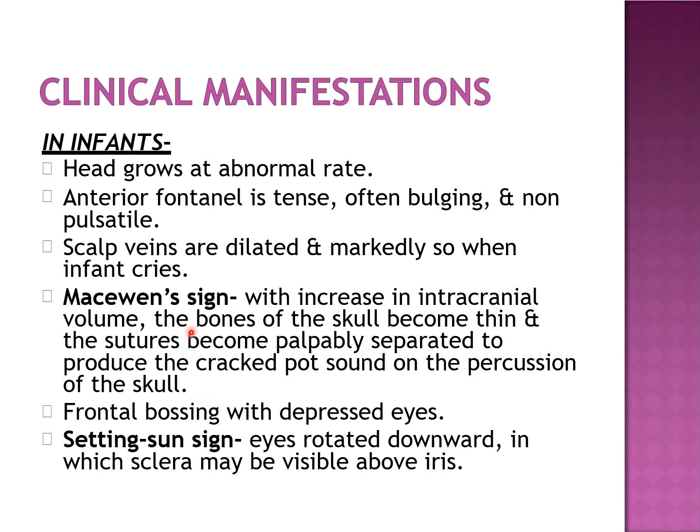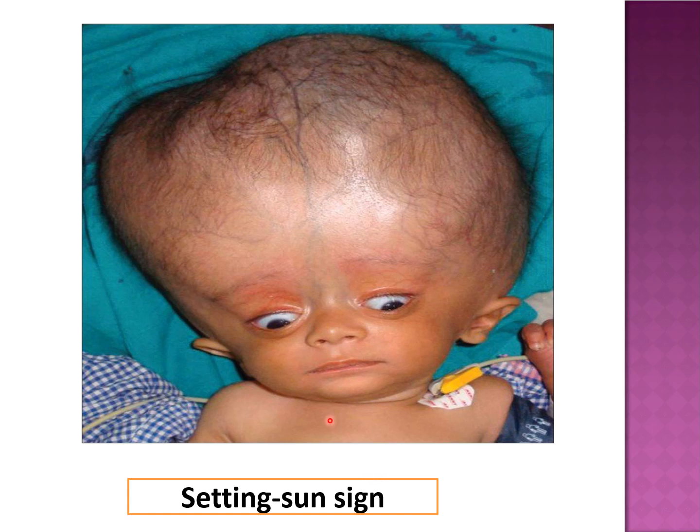Along with the McEwen sign, we can see frontal bossing, or forward bulging of the frontal bone. And the other sign is the setting sun sign. That is, the eyes are rotated downward, in which the sclera may be visible above the iris. This is the setting sun sign. The sclera is visible and you can see the iris sinking within the eye like a setting sun in the sea. Here you can see frontal bossing, enlargement of the skull and visible veins in the forehead. Also the shining skin.